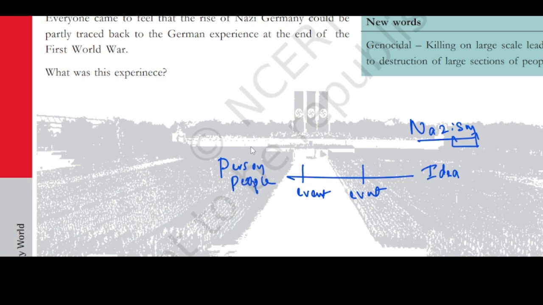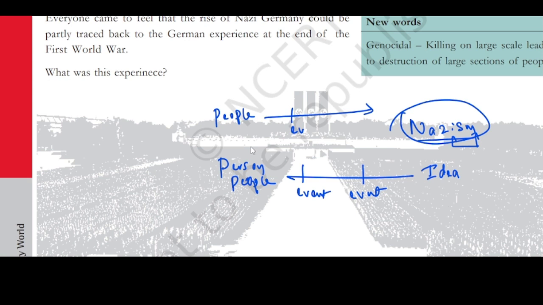So the example which I gave you is about Mahatma Gandhi. Mahatma Gandhi had an event in his life that he was being pushed out of a train in South Africa and he got an idea of dignity. For any human, dignity is important. That is what Mahatma Gandhi wanted. The same way, people of Germany are facing some issues. People of Germany are going through some events in their life so that they are looking for an idea. That was Nazism. So what were these events?